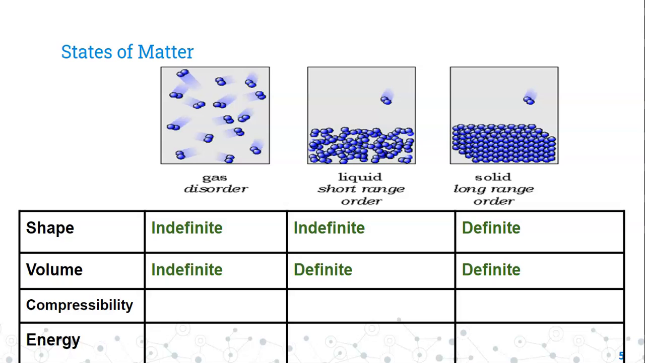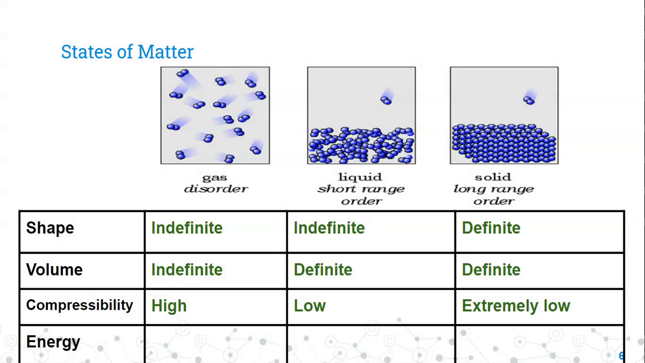Volume is a little bit different. So gases have indefinite volume, which means that they fill the volume of their container. Liquids and solids, however, have definite volume. So if I poured that coffee from one cup to another, the shape of it might change to match the cup, but I would still have the same number of milliliters of coffee.